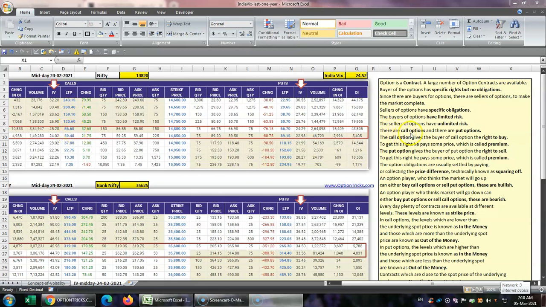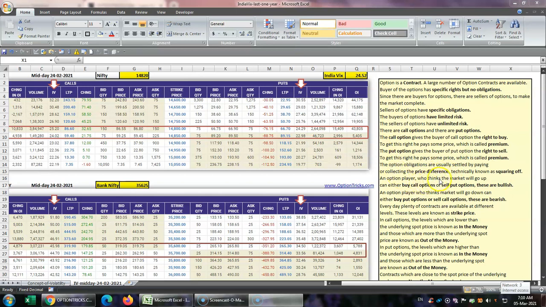There are call options and there are put options. As you see in this chart, this side is the call option and this side is the put option. Call option gives a buyer of call option a right to buy. To get this right, he pays some price which is called premium. This is the premium which I have shown here. Option obligations are usually settled by collecting or paying the price difference. Technically, this is known as squaring off.